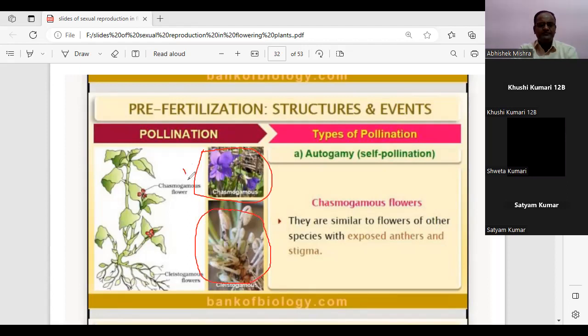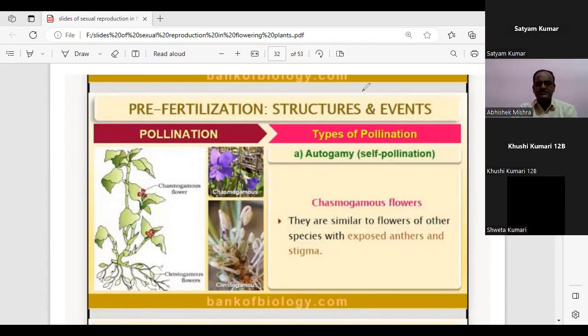So if the chasmogamous flower is open all the time, which type of pollination will it definitely promote? Cross-pollination. And the cleistogamous flower will always promote self-pollination because it is closed. Aman, now it is clear to you? Okay, fine.